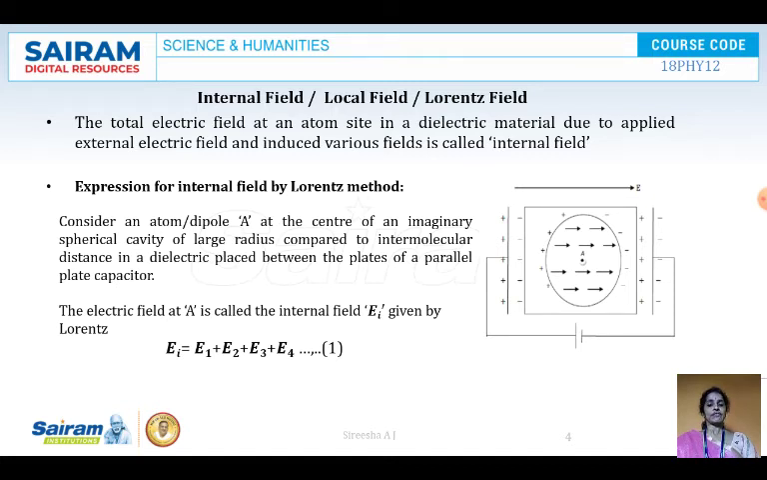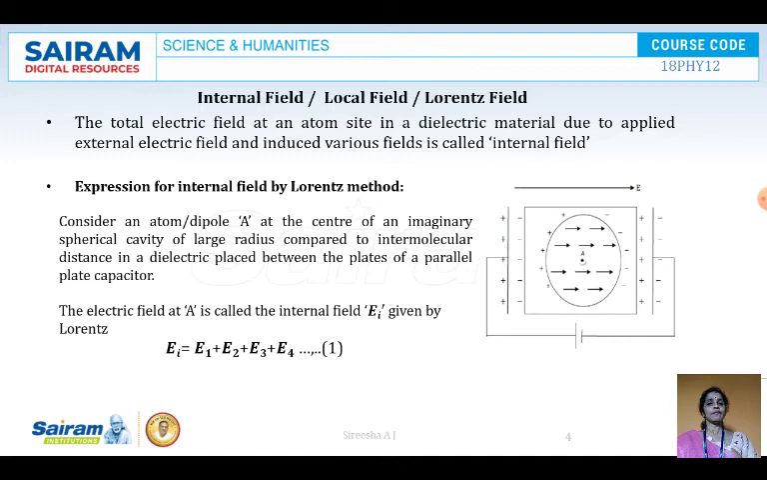Now the electric field at a point A is called the internal field E_i. That means at a point A, E_i is the internal field, which is given by the Lorentz equation. E_i is the sum of the electric fields E1 plus E2 plus E3 plus E4, the summation over all the different positions. So all this leads to the internal field.